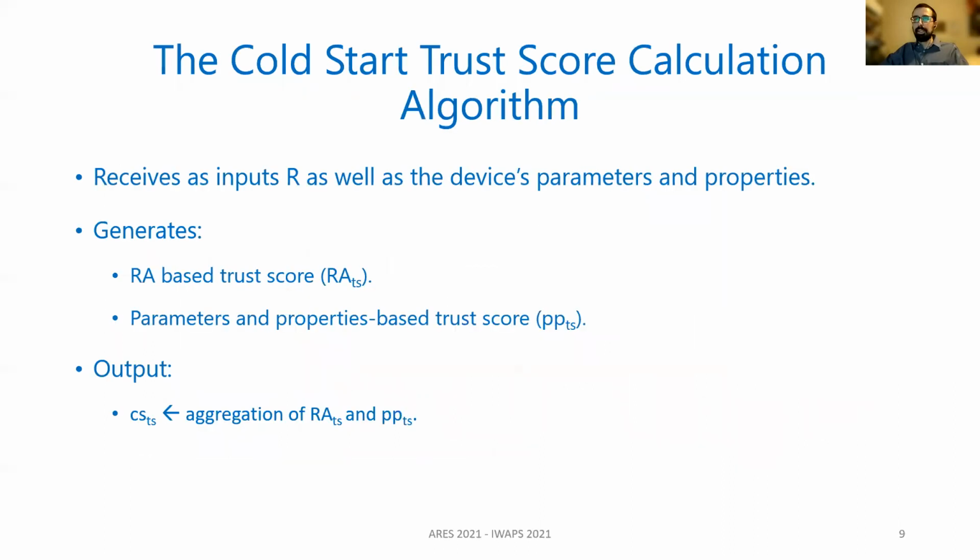More specifically, the Callstar trust score calculation algorithm operates as follows. As mentioned earlier, it receives as inputs the attestation report as well as the device's parameters and properties. Then, by using those, it generates a trust score based on the remote attestation outcome and a trust score based on the properties and parameters of the device. Then, by aggregating these two trust scores, it generates the Callstar trust score of the IoT device.